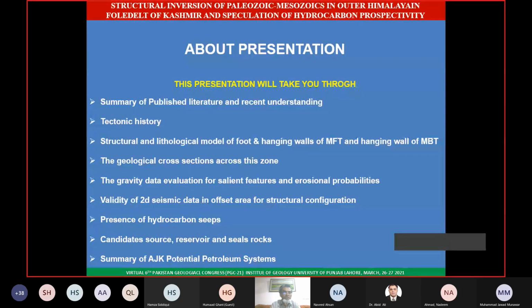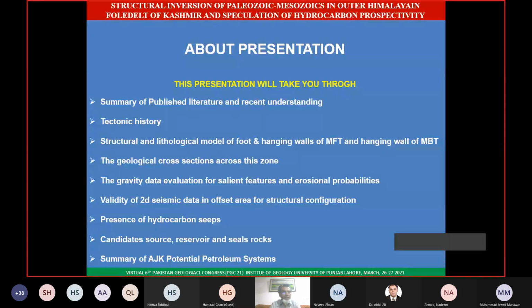Then we go through the structural and lithological model of the footwall and hanging wall of MFT and hanging wall of MBT. Why this? Because this is the area I am talking about. That is my focus area. Then I'll show you some geological cross sections through this zone. Then I will take the gravity data into account, the salient features which we see, and how we take into account the erosional possibilities in this basin.